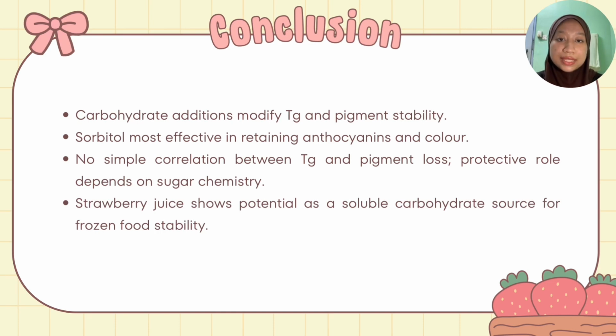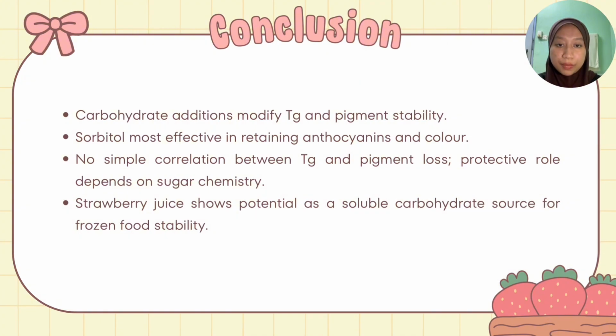To conclude, the study found that carbohydrate additions modify both the glass transition temperature and pigment stability in frozen strawberry juice. Sorbitol was the most effective in retaining anthocyanins and maintaining color, even though it lowered Tg. Maltose raised Tg but was less protective over long storage. The glucose-fructose-sucrose mixture provided moderate protection. Importantly, the study showed that there is no simple correlation between Tg and pigment loss. Instead, the protective role depends on the chemical nature of the carbohydrate.